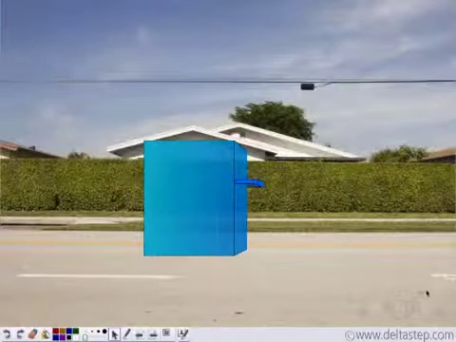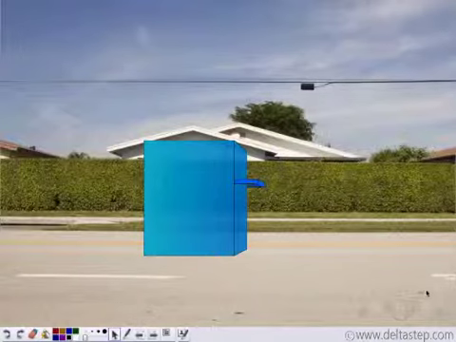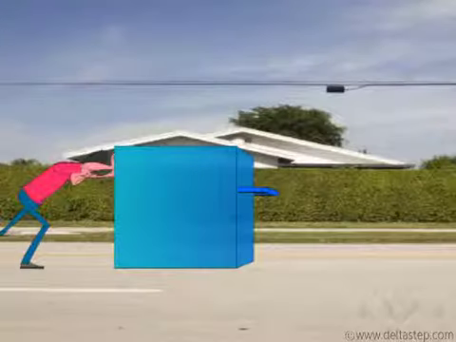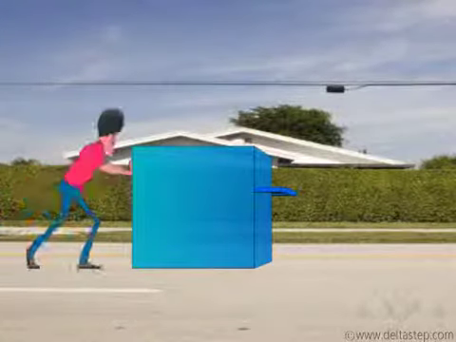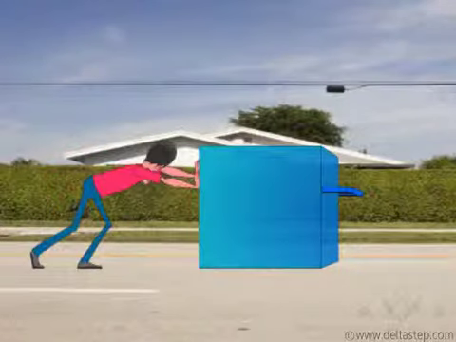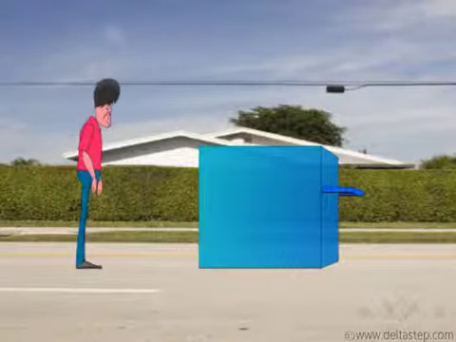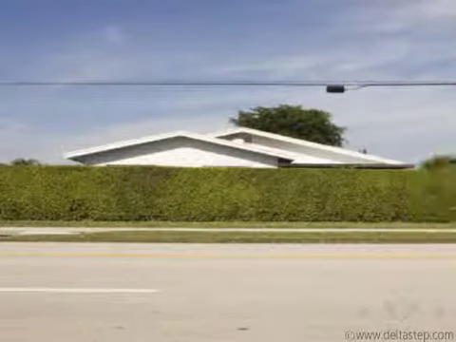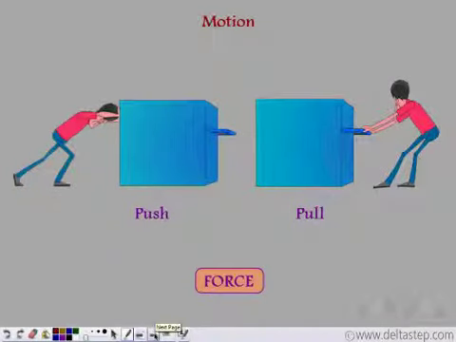There is this box in the middle of the street, and this is blocking the traffic, and hence we want to move this. So how can we move this box? Well, we can either push this box or we could pull this box to make it move. So what did we just see?